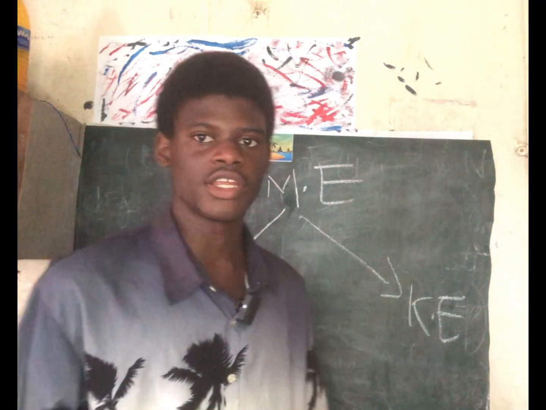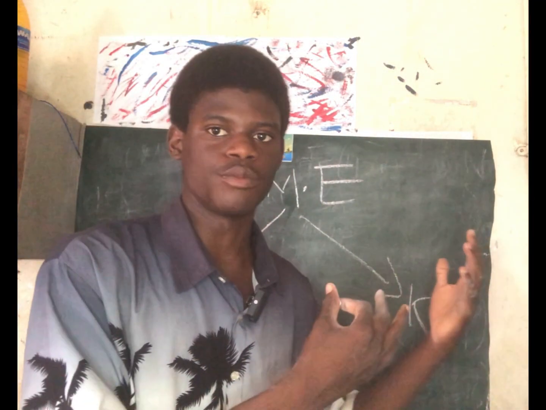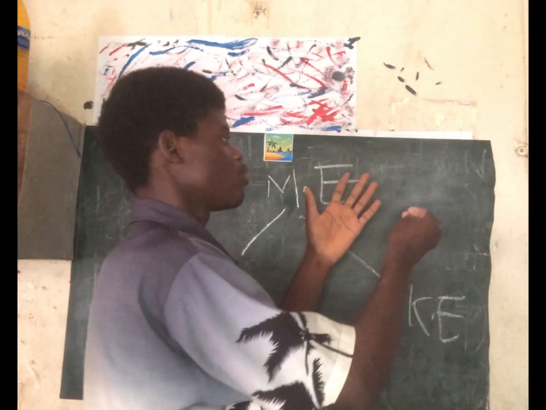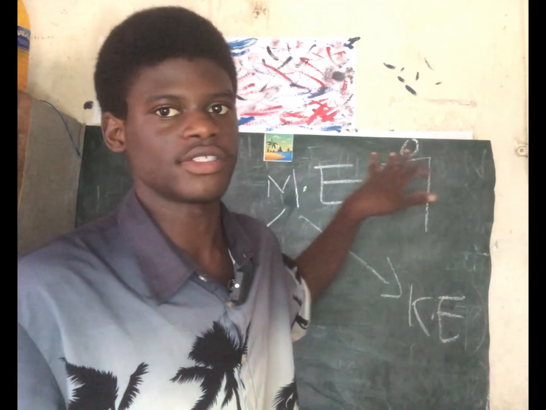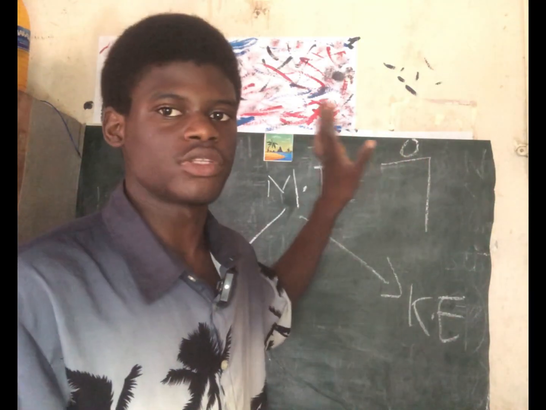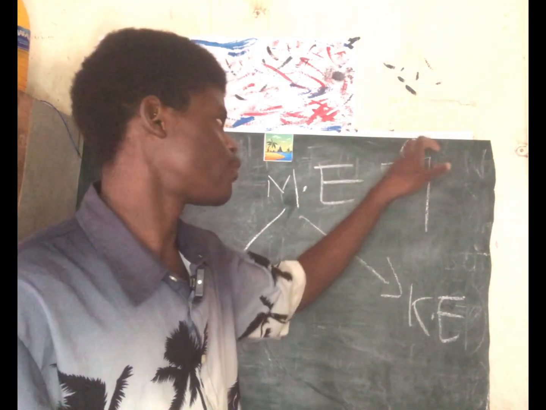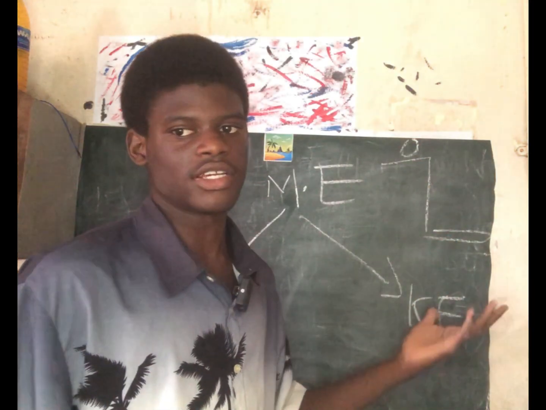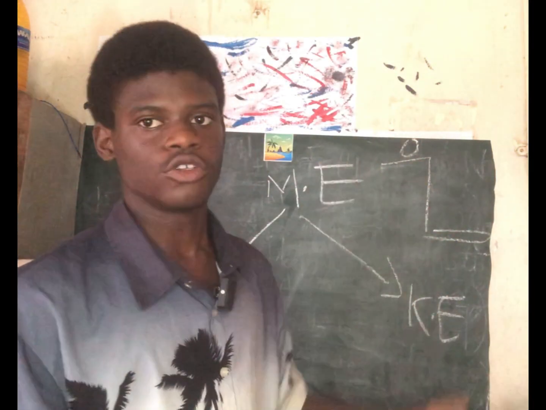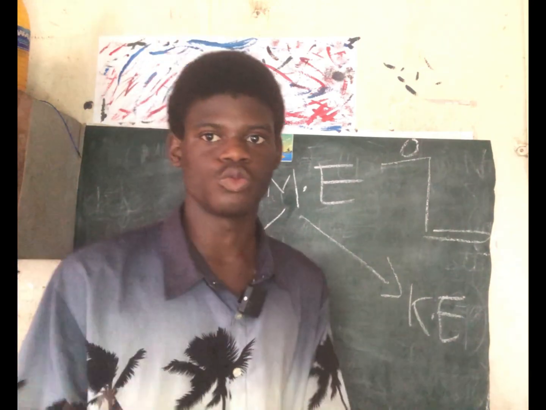Potential energy is just energy due to the position of a body. So let's say we have a ball here, and it's just situated at this particular height. It has the potential of doing work because when it falls down, let's say a glass is here and it falls on this glass and shatters the glass, that's work done. So it has the potential of doing work. And kinetic energy is just due to motion.